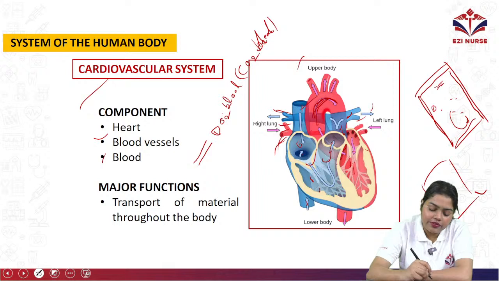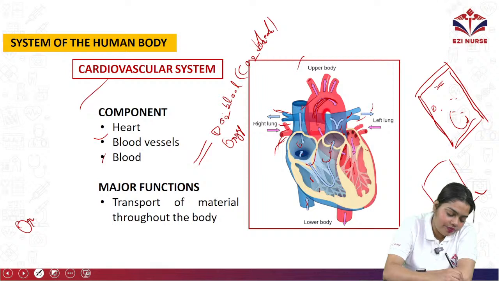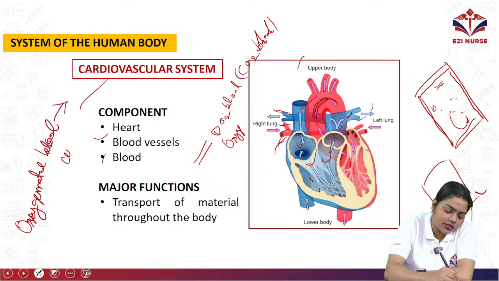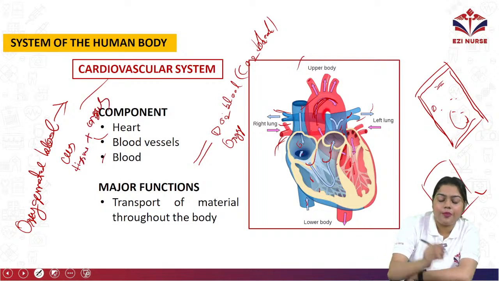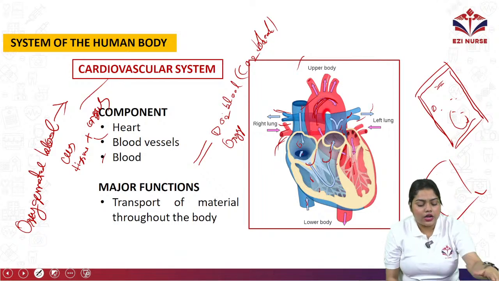Okay, then we will come to arteries, which will carry the oxygenated blood to all the cells, tissues and organs of the body. Okay, so that is the main function of cardiovascular system.